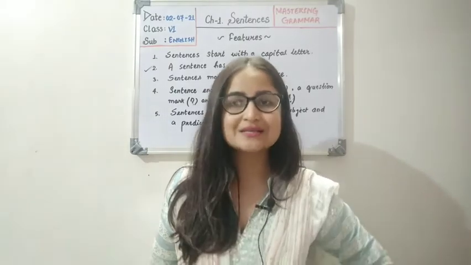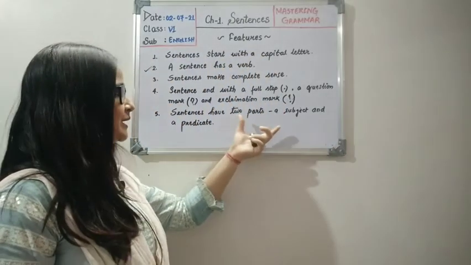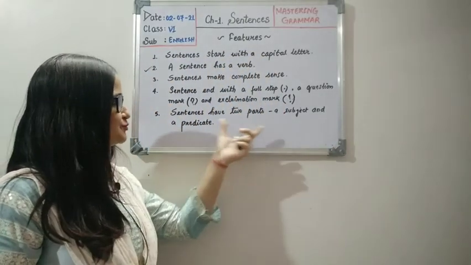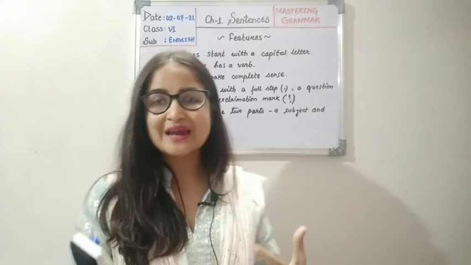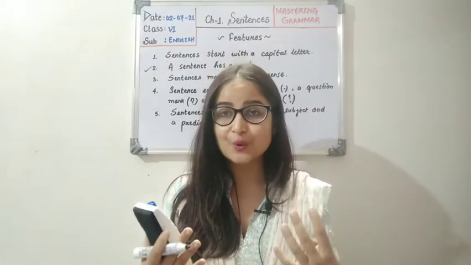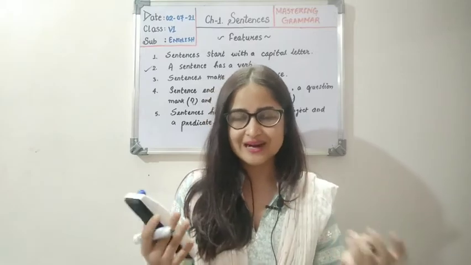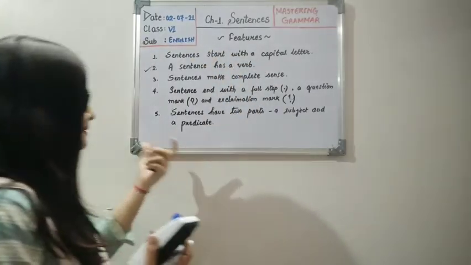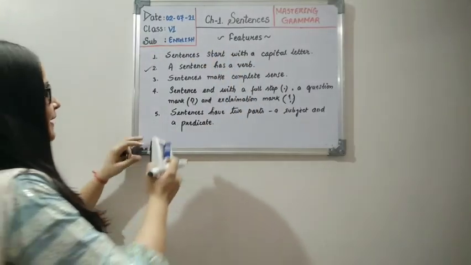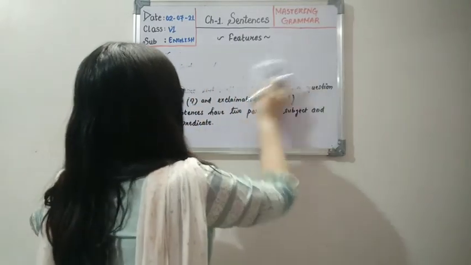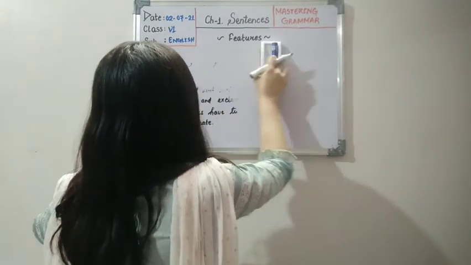Okay children, so now we will be reading in detail about these two parts, a subject and a predicate, so you can easily understand how you will separate these both parts from each other. How you will identify a subject and a predicate from the sentences.